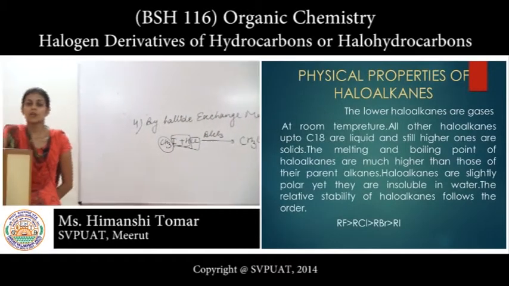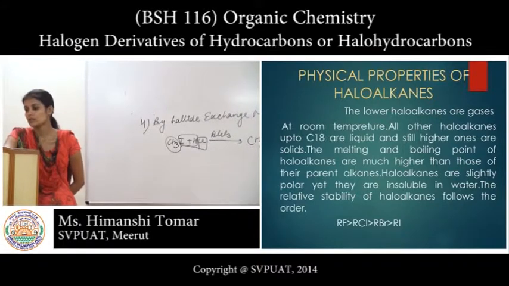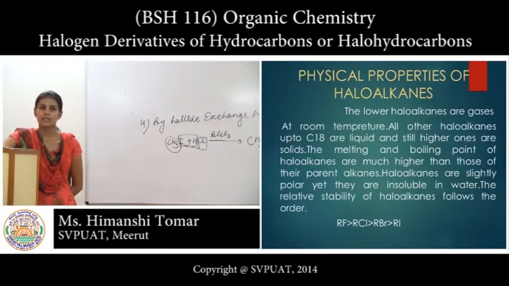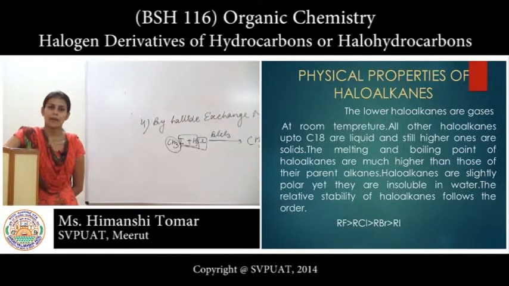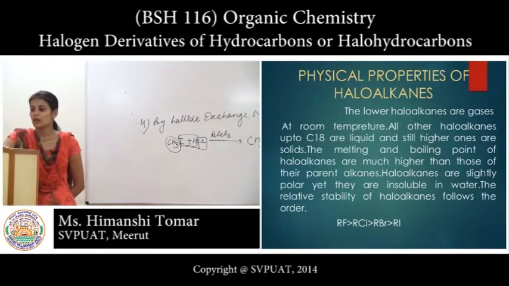Now physical properties of haloalkanes. The lower haloalkanes are liquid and the higher haloalkanes are solid in state. The melting point and boiling point of haloalkanes are much higher than their parent alkanes.